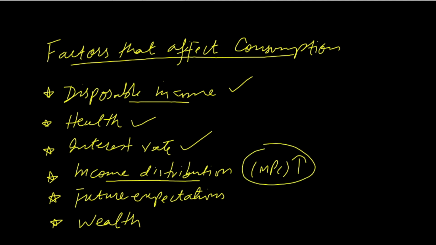And now coming to future expectations. Future expectations mean expectations about future income. If you are expecting that you will be able to get greater income in the future, then definitely you will be spending more, because you know that you are earning frequently, and if you spend it, it's not a big deal. You will get money once again and you will be able to spend it again. So if you are expecting that your flow of income will continue in the future, then you will spend more, and if you expect vice versa, then the result will also be vice versa.